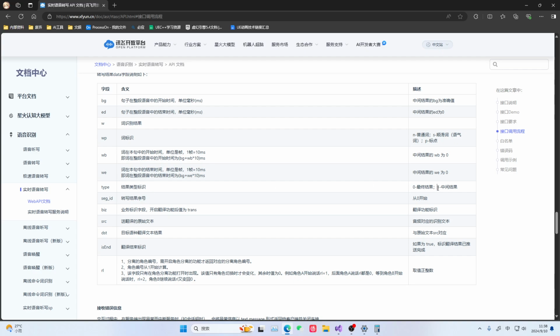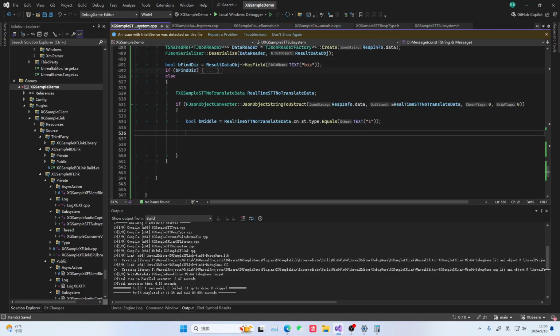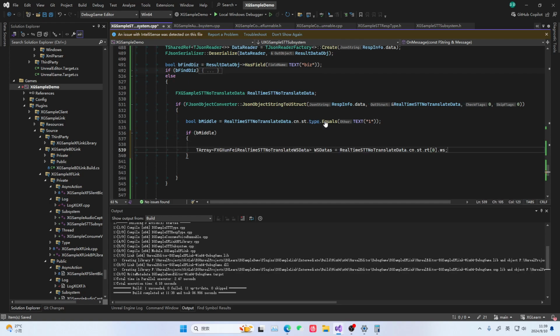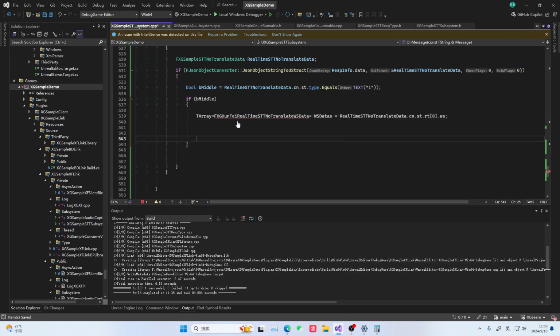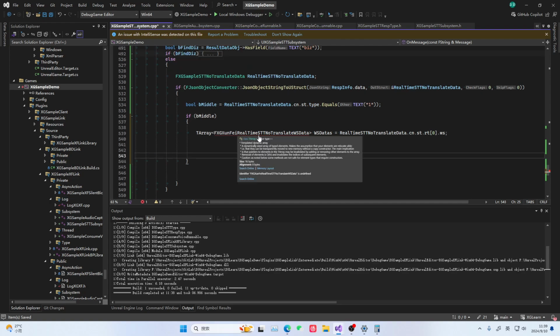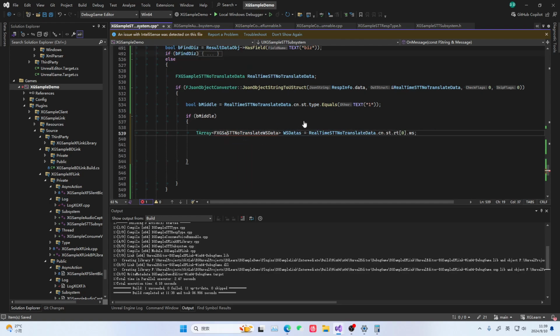Yes, look, if it is an intermediate result, we need to process it. If it is an intermediate result, then we just need to do it this way. We prepare a T-array like this. We copy it out. Okay, here we change the name. We just need to extract this intermediate result.